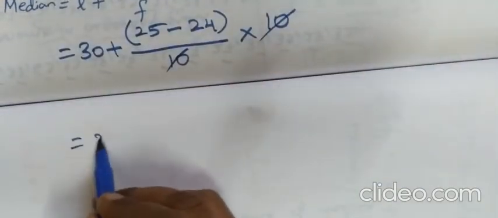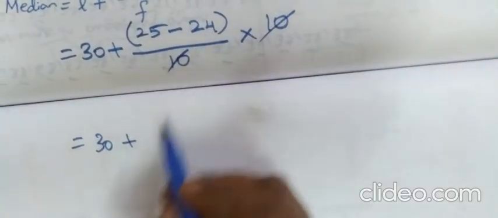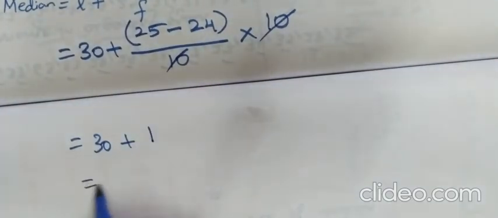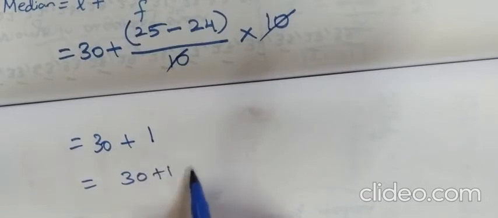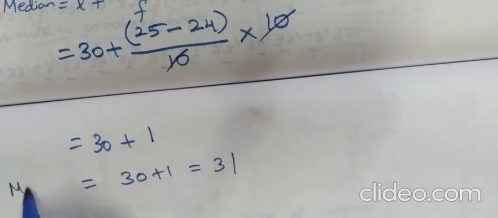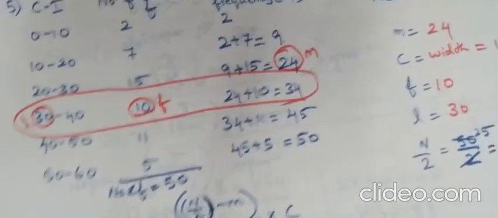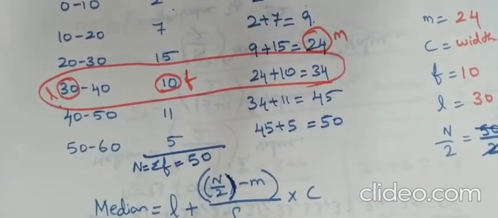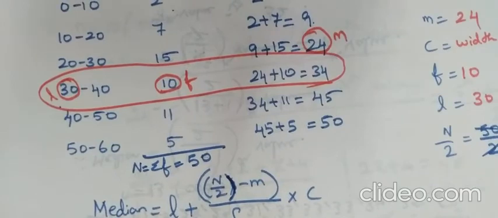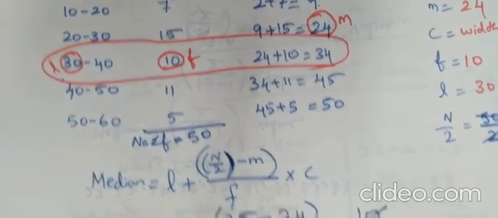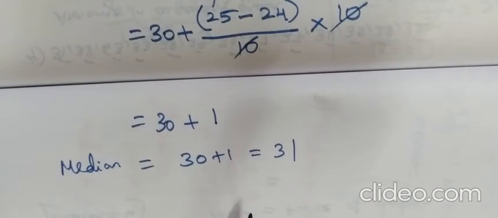Next step, 30 plus 25 minus 24 is 1. 30 plus 1 is 31. Therefore, median is equal to 31. We have selected this class, right? Between 30 to 40 only we should get the answer. If we got like this, the answer is correct. Median is equal to 31.